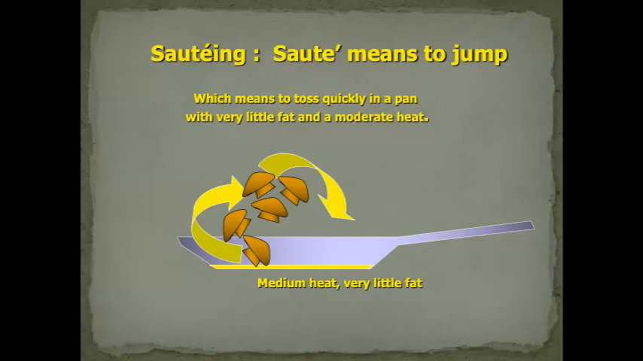What is the mode of heat transfer? The mode of heat transfer here is conduction. How conduction? Because the pan and vegetables are coming in contact with the heat. So heat is coming in contact with the pan, and the pan is coming in contact with the vegetables.